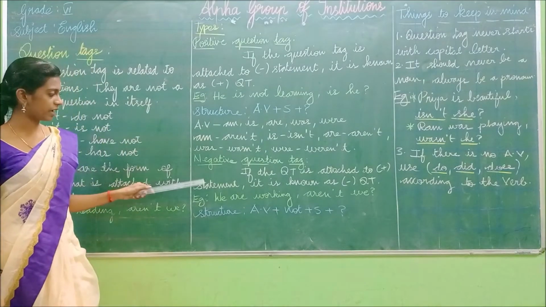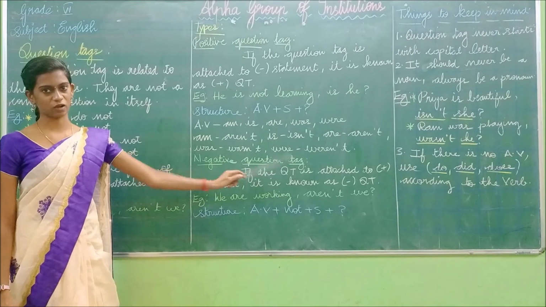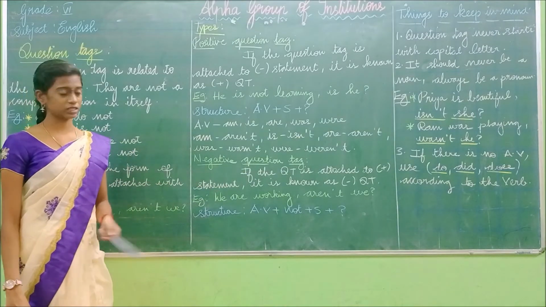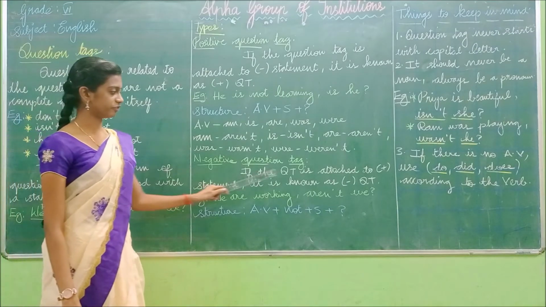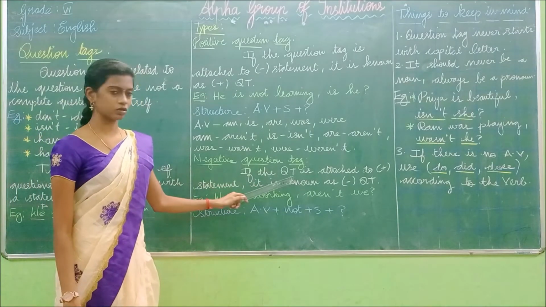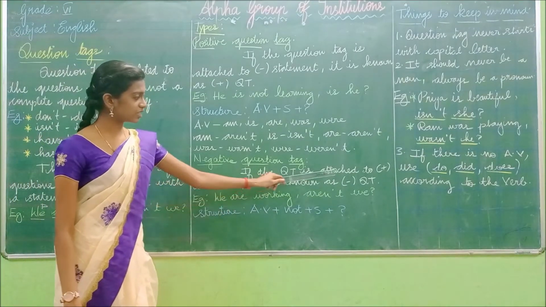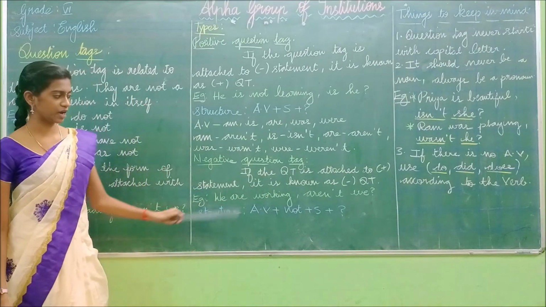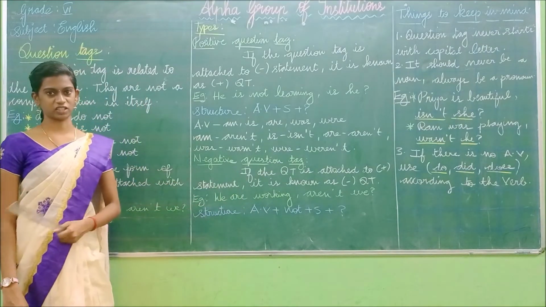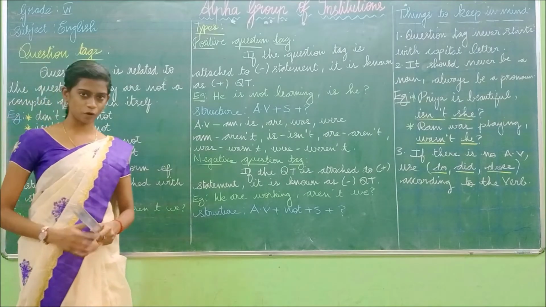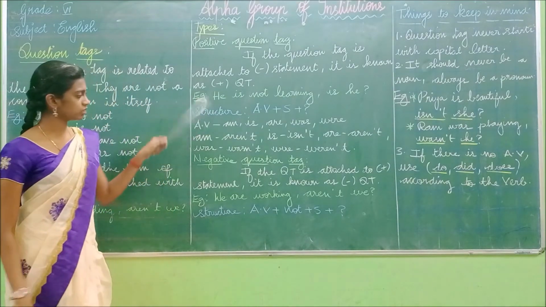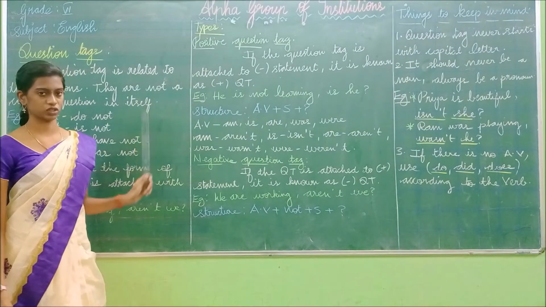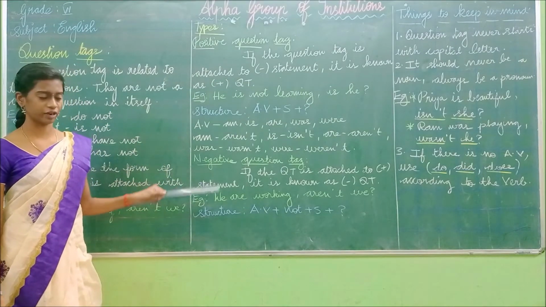So the second type is the negative question tag. Okay. The next type we are going to see is negative question tag. What is the negative question tag? QT means question tag. Okay. If the question tag is attached to positive statement, it is known as negative question tag. So if the statement comes in the positive form, that is known as the negative question tag. So this is opposite for the positive question tag. Okay, it's totally different from it.